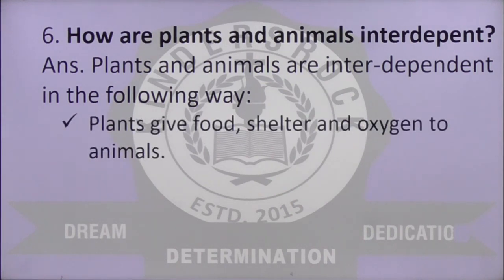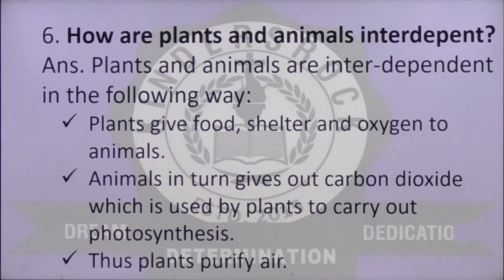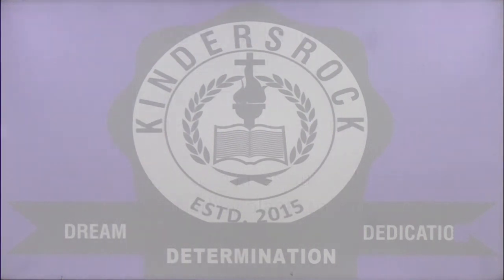Plants give food, shelter and oxygen to animals. And the second one is, animals in turn give out carbon dioxide, which is used by plants to carry out photosynthesis. And then, therefore, plants help purify air.